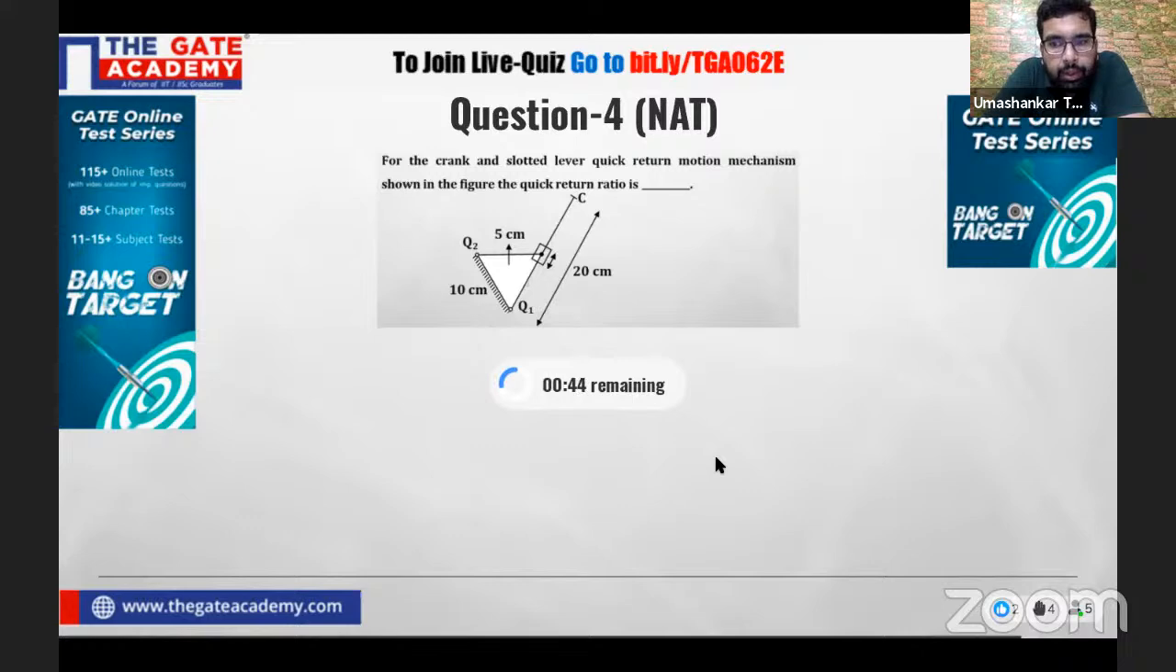So in all the quick return mechanisms, we have a quick return ratio. And generally, if nothing is mentioned, whenever we ask for the quick return ratio, we have to write the time for the forward stroke to the time of the return stroke.